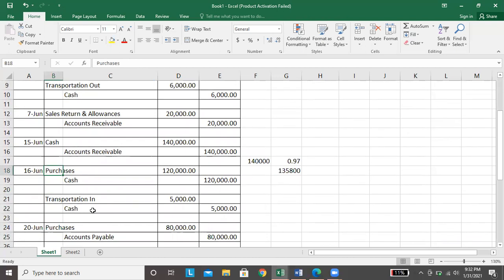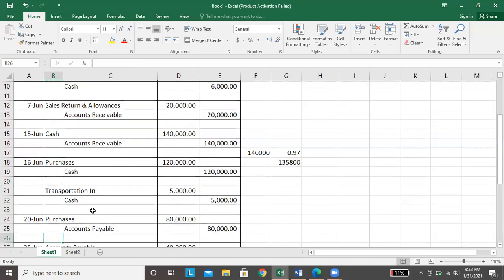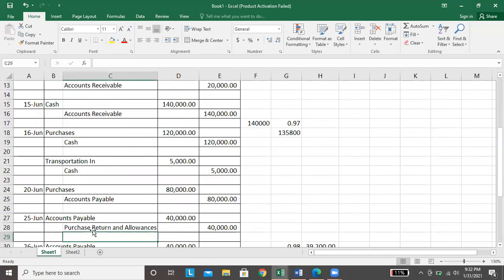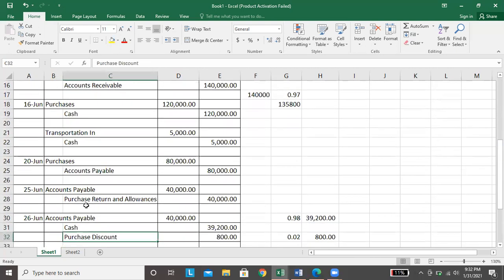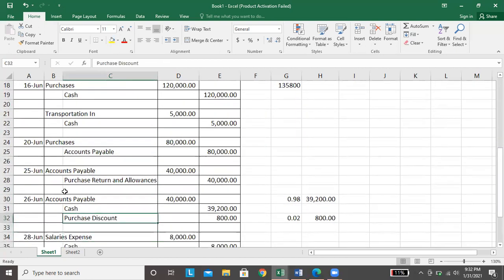Purchases, just like sales, diba? Pwede tayong mag-purchase, tapos magbabayad tayo immediately ng cash. So, yung entry nun, debit purchases, credit cash. Next is purchases on account. So, umutang tayo. So, debit purchases, credit AP, accounts payable. Tapos, pag may return, ganun nga, mababawasan yung accounts payable natin. Okay, so from credit, ang nangyari ngayon, dinebit na siya. Okay, tapos settlement. Ito na yung settlement. Ito yung magbabayad na tayo.